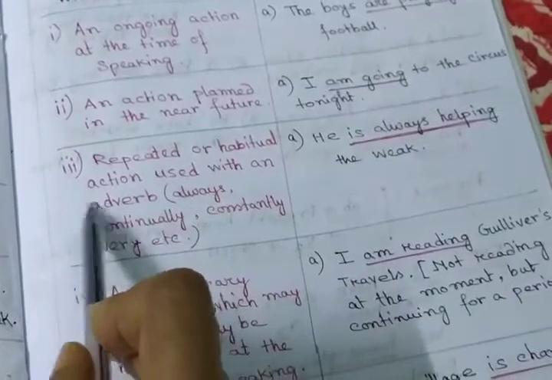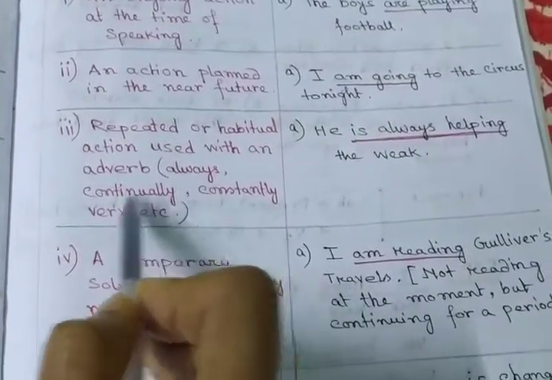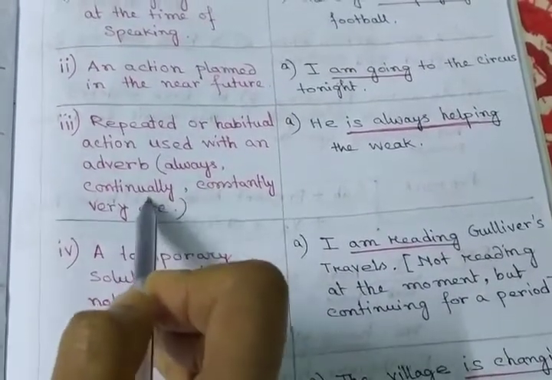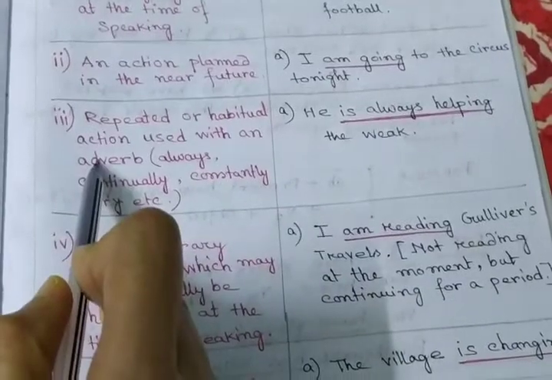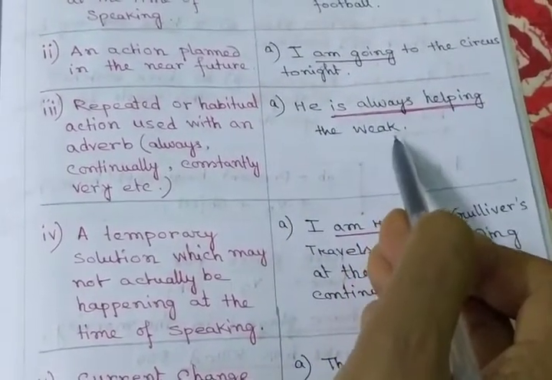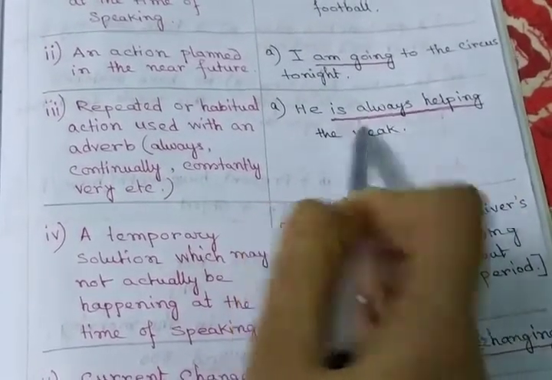Repeated or habitual action used with an adverb, like always, continually, constantly, forever, etc. When these adverbs are used with a habitual action, in that case, he is always helping the weak. It is a habitual action and here present continuous tense is used.